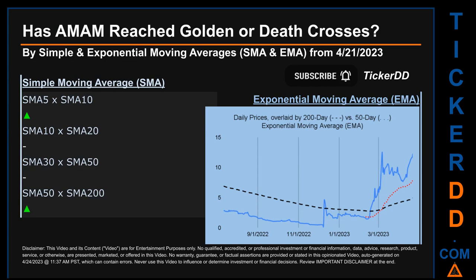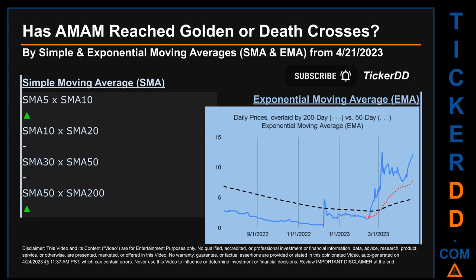Has AMAM price reached golden or death crosses? Golden cross and death cross are basic signals that compare average prices across two specified trade day ranges, a short-term versus a long-term range. For example, 5-day versus 10 trade days.